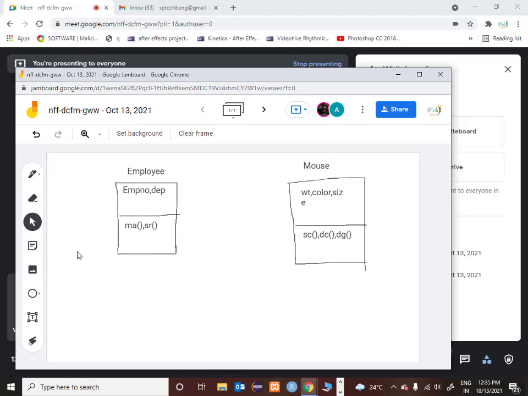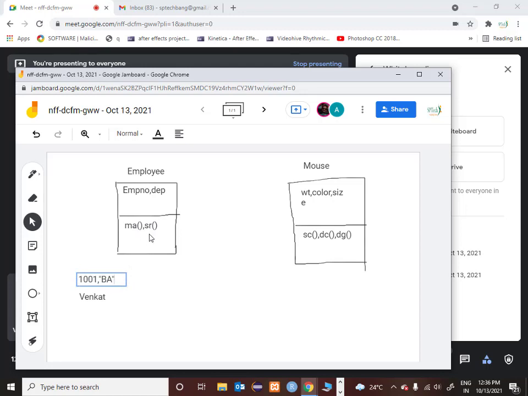Now let's create objects for this class employee. I'll create a first object called, for example, Venkat. For this object there will be a separate employee number and a separate department. Let's say the employee number value for this is 1001, and the department would be BA, that is business analysis. Fine. So what does it mean? Employee number for Venkat is 1001 and department is business analysis, and Venkat has to mark attendance.